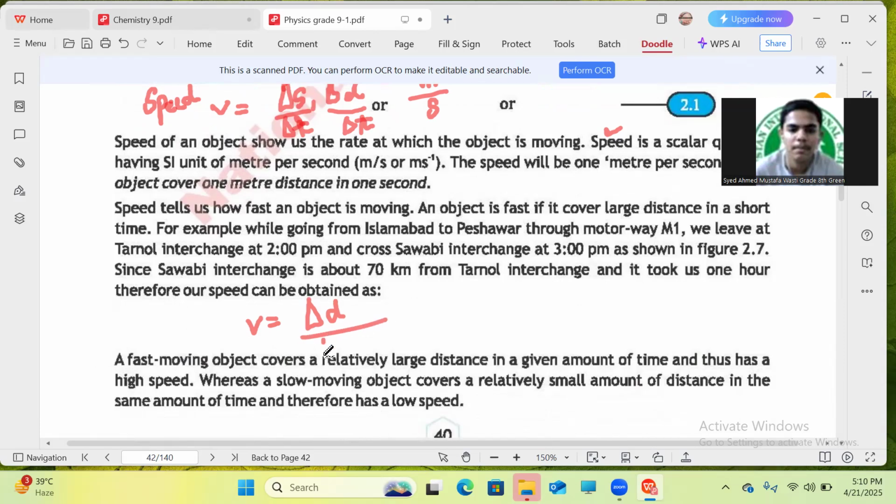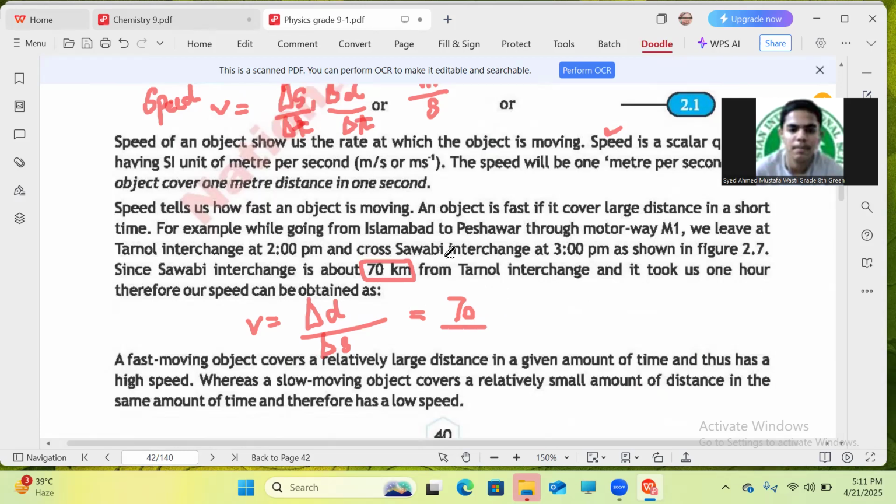Now, tell me, what was the change in distance? What was the total distance? Here you are following. Ma'am, it is given here that the total distance is 70 km. Km stands for kilometers. Good. Whereas the change in time, how much time does it need?